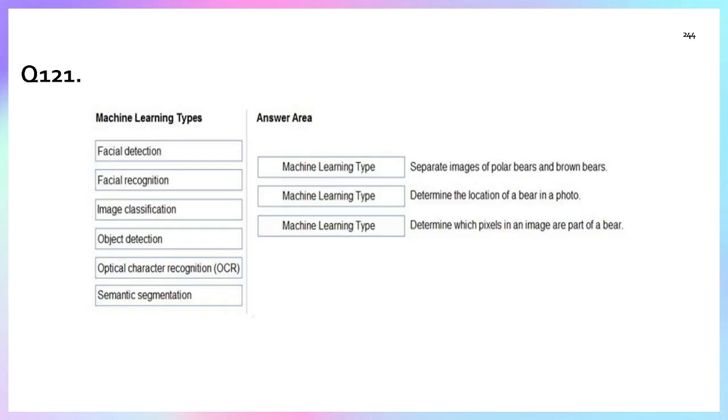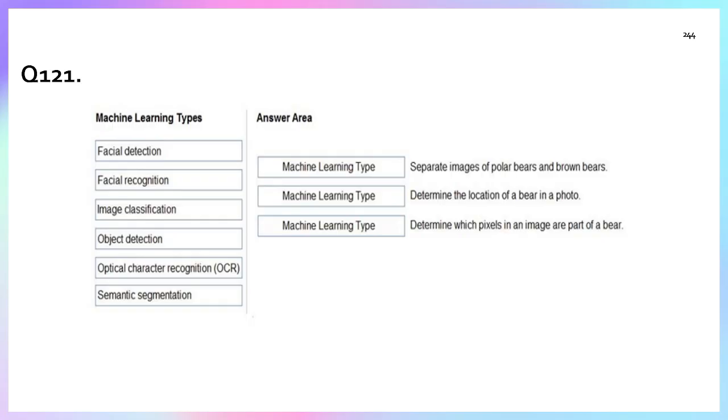Does this belong to facial detection? No, facial detection is used to find faces. Face recognition recognizes the face. Image classification, yes, this is part of image classification. In image classification, we classify the image into the group it belongs to. So the first statement belongs to image classification.